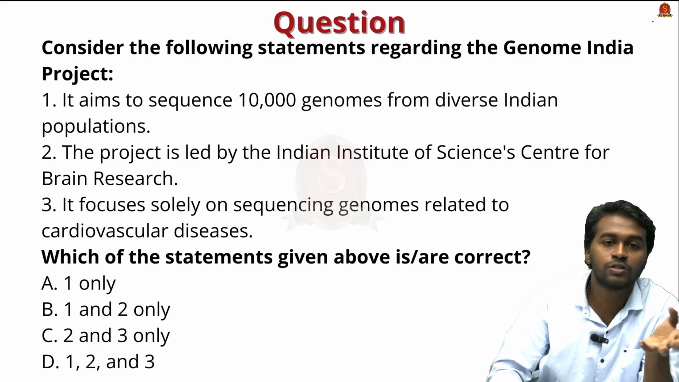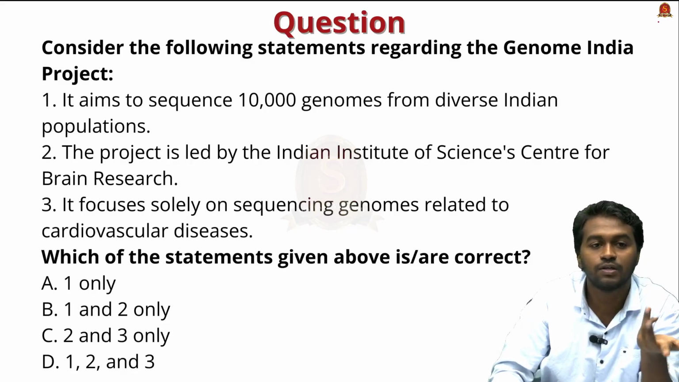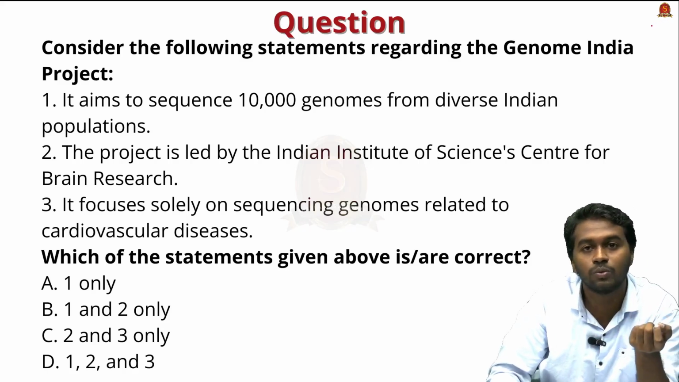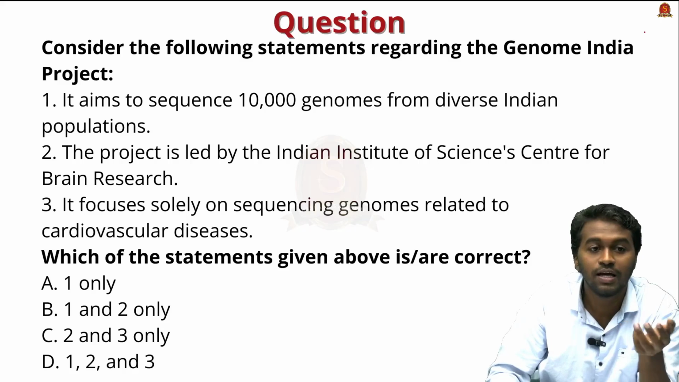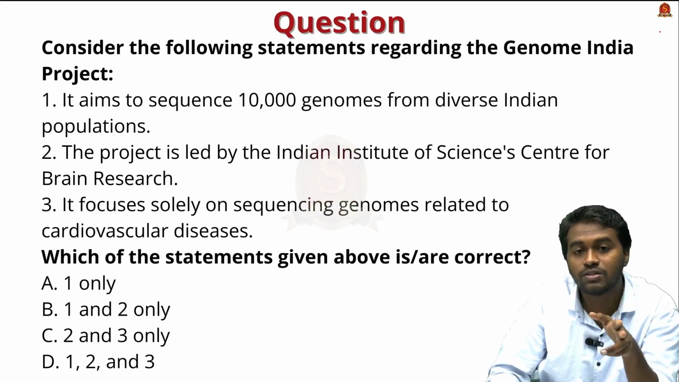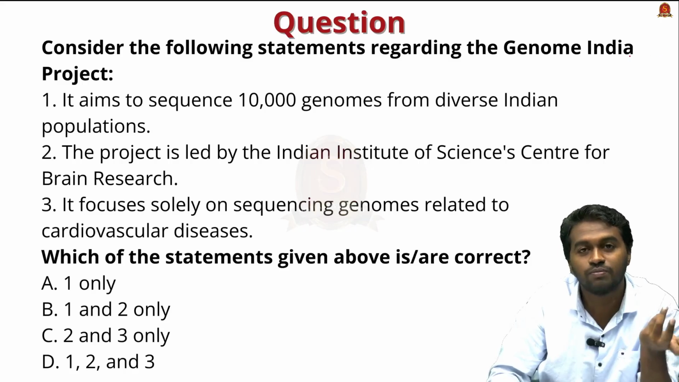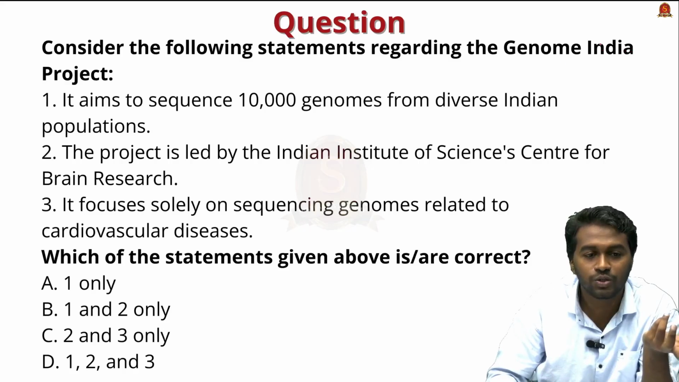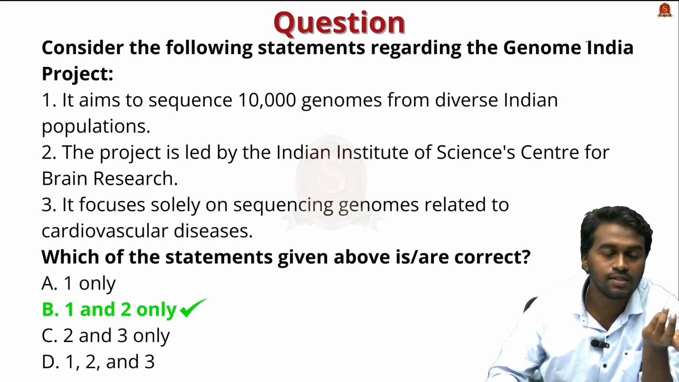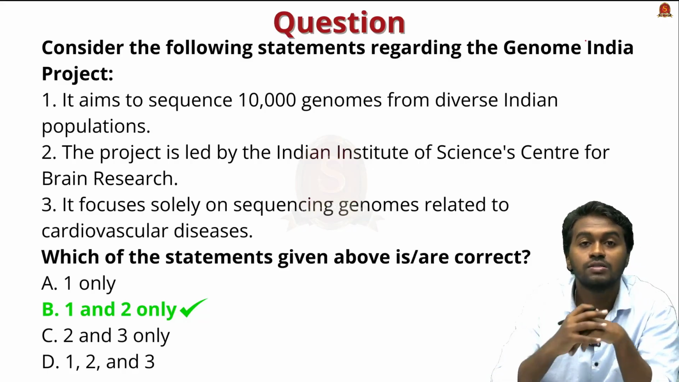And the project is led by the Indian Institute of Science Center for Brain Research along with other 20 universities in India. That also we discussed, and it is focusing solely on sequencing genomes related to cardiovascular disease. So this is an extreme statement, and usually this will go wrong, and here also it is wrong. So the correct answer is option B, 1 and 2 only. Yes, the answer is 1 and 2 only. So with this, let's move to the next topic.